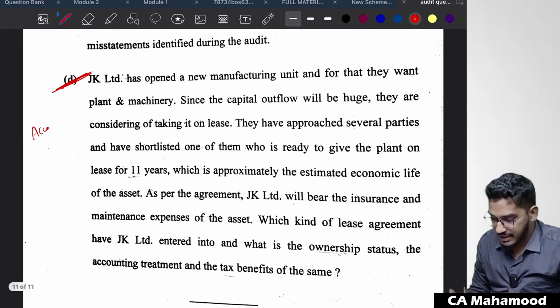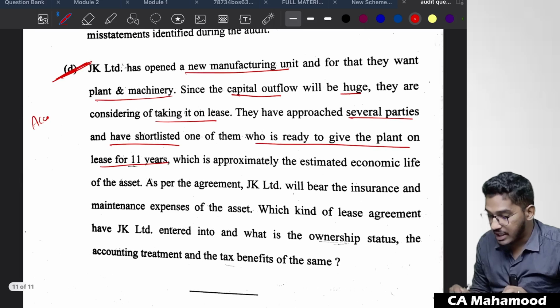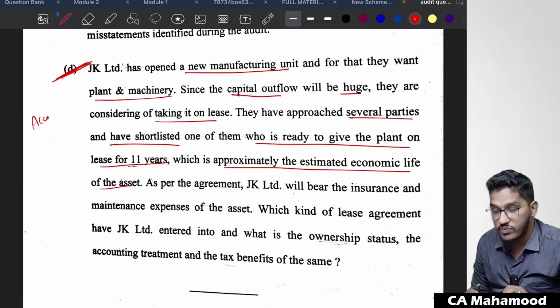So let us see what is the question they are asking. JK Limited has opened a new manufacturing unit, and for that they want plant and machinery. Since the capital outflow will be huge, they are considering taking it on lease. They have approached several parties and have shortlisted one of them who is ready to give the plant on lease for 11 years, which is approximately the estimated useful life of the asset.